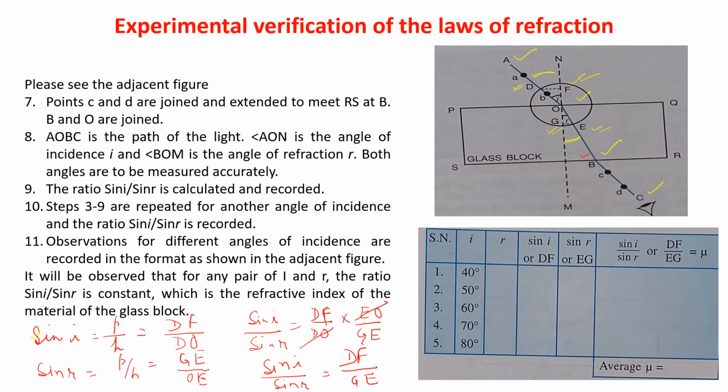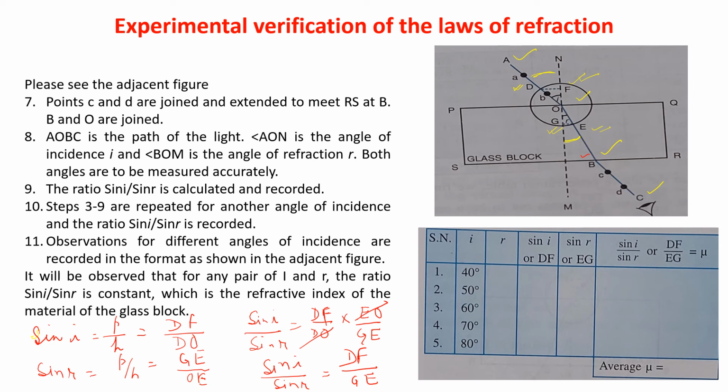So you will get a particular value for sin I by sin R. Now change the angle of incidence and you will get another value for sin I by sin R. And you know that sin I by sin R is equal to refractive index mu, and that is what you actually want to find out. And in all the cases, even if we change the angle of incidence, the value of sin I by sin R should be the same value.